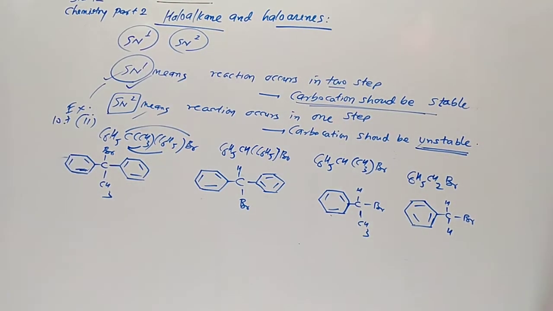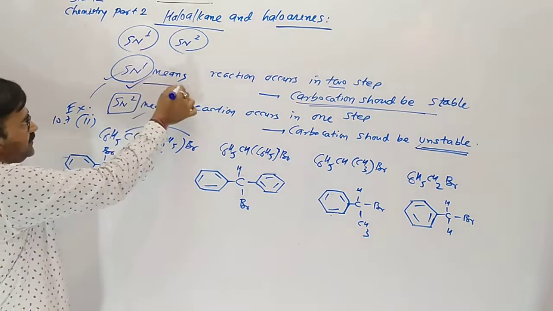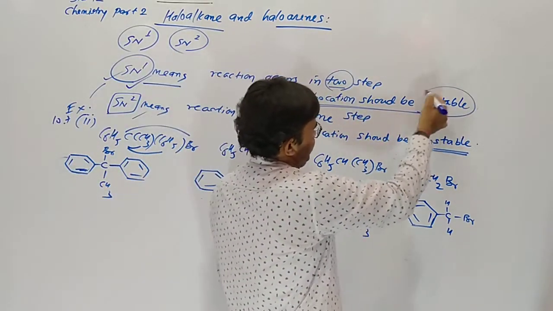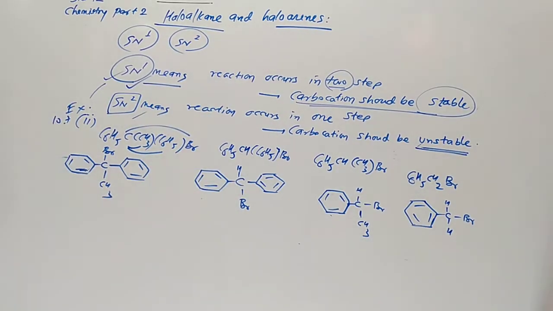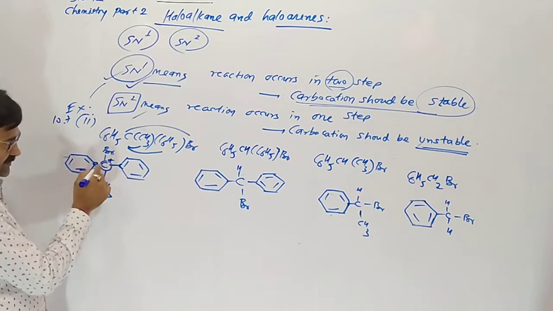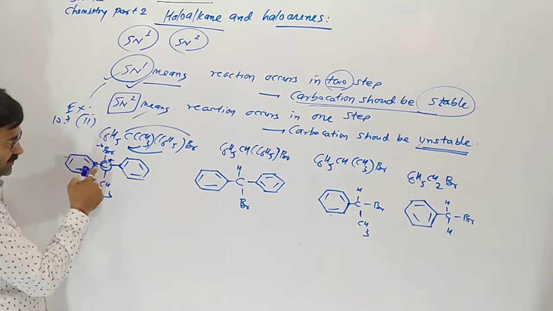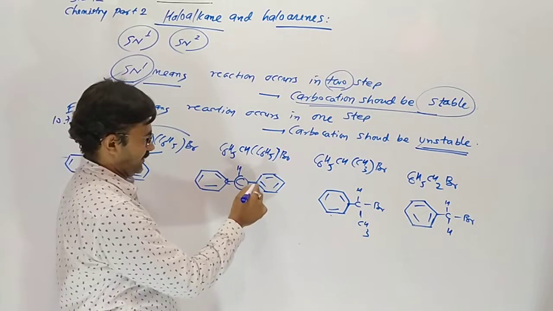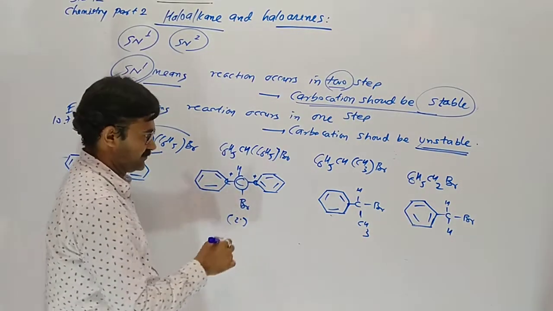First, SN1 order. Which one gives a faster SN1 reaction? For SN1, reaction occurs in two steps, and we have to check stability of carbocation. More the stability of carbocation, the faster the SN1. Here you can see this carbocation is actually tertiary. This positive charge carbon containing halogen has 1, 2 and 3, tertiary. This halogen containing carbon is attached with 2, secondary.